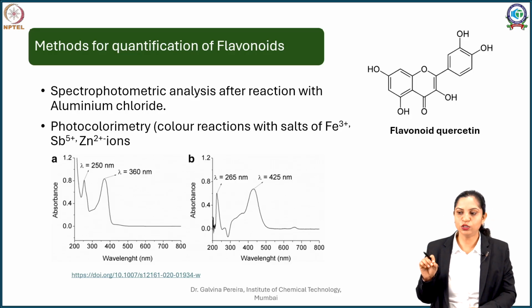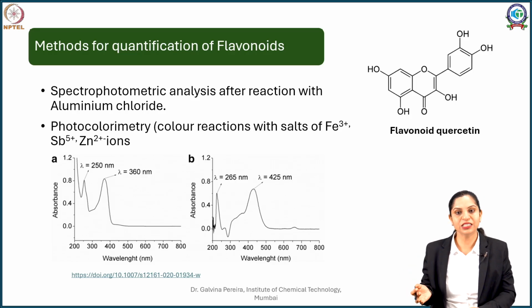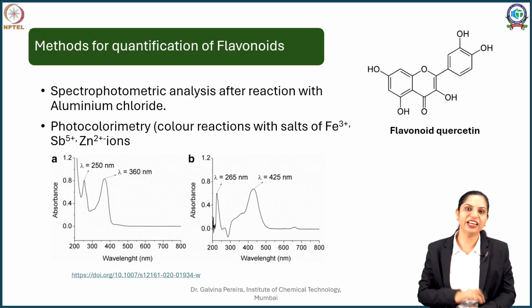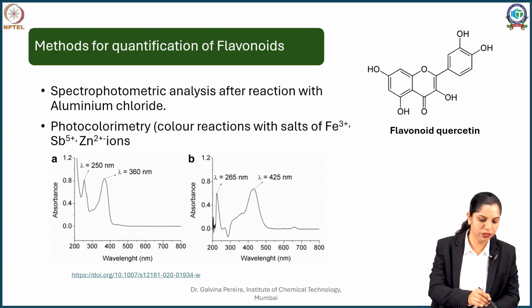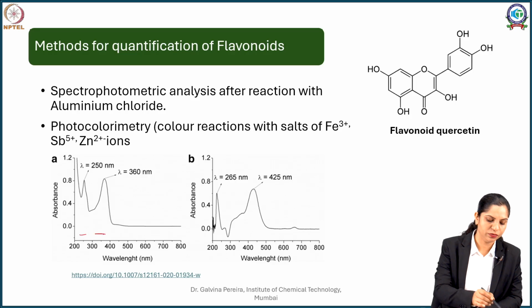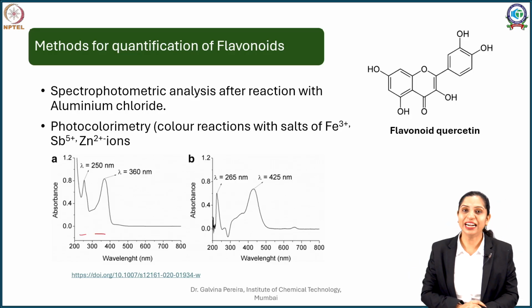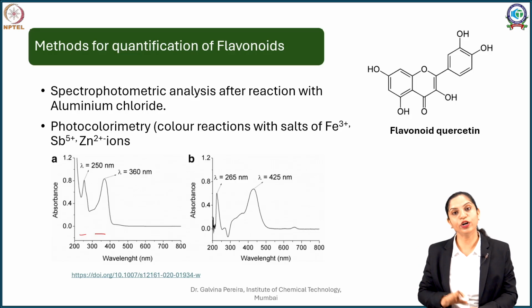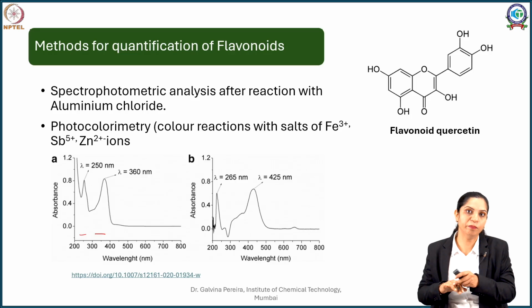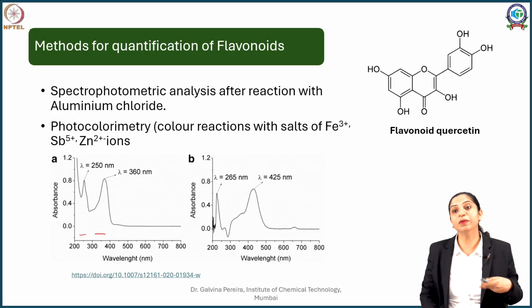Why? Because your flavonoids don't occur singly. In plants, they occur with different other constituents, and many of these constituents also absorb in a similar range, that is 320 to 380. So even though band 2, especially this one, and band 1 are very peculiar to flavonoids, that doesn't assist me when I am doing quantification from plant extracts. If I am doing the quantification of pure actives, pure quercetin, definitely I can directly use this, but when I am using plant extracts, because other compounds are interfering, I will have to create some colored complex.